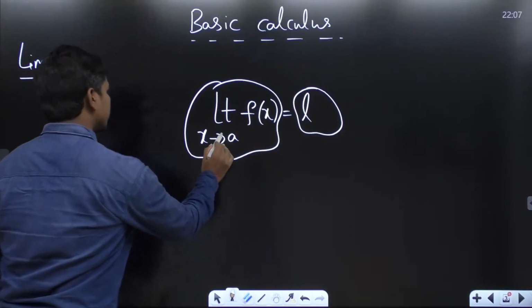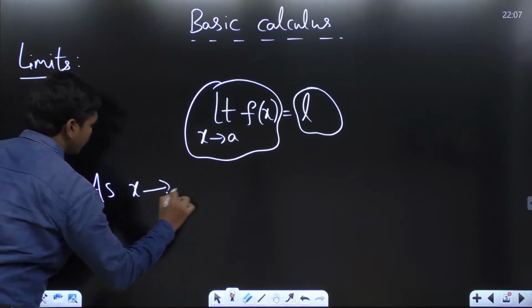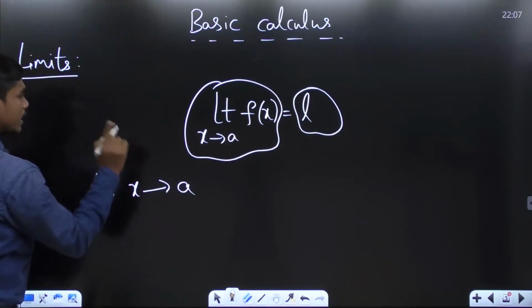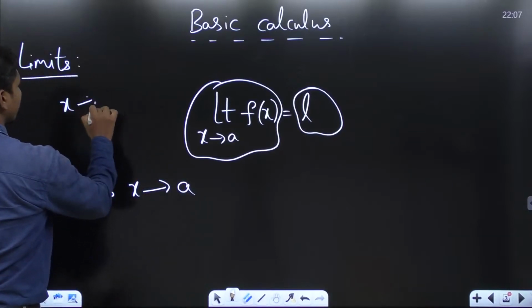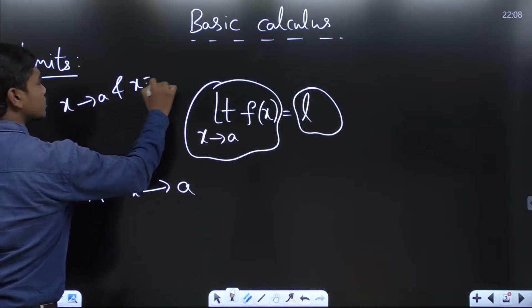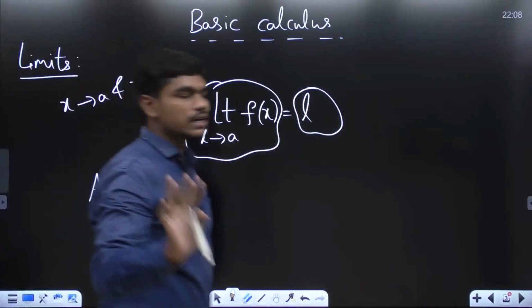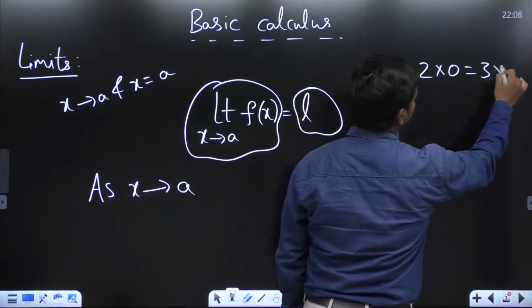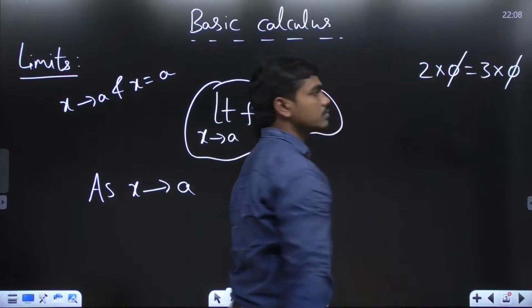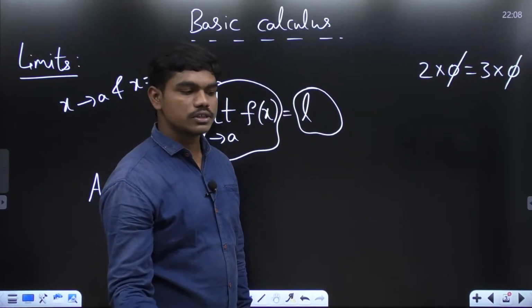Which means this equation tells us as x tends to a, this symbol is for tends to, and I told you clearly in my basic course that x tends to a and x is equal to a are not the same, because you know the clear distinction. I cannot write 2 into 0 is equal to 3 into 0 and cancel these two zeros, because division by 0 is not possible.